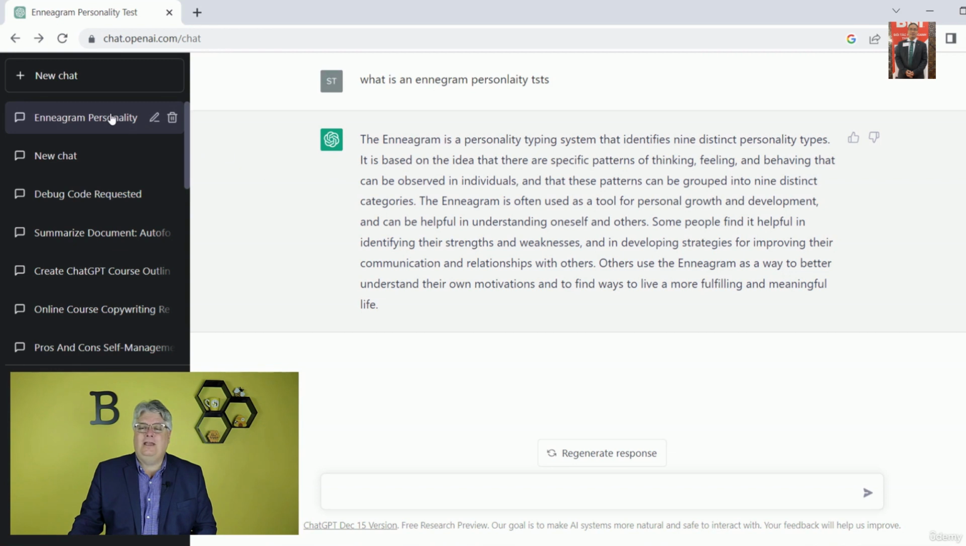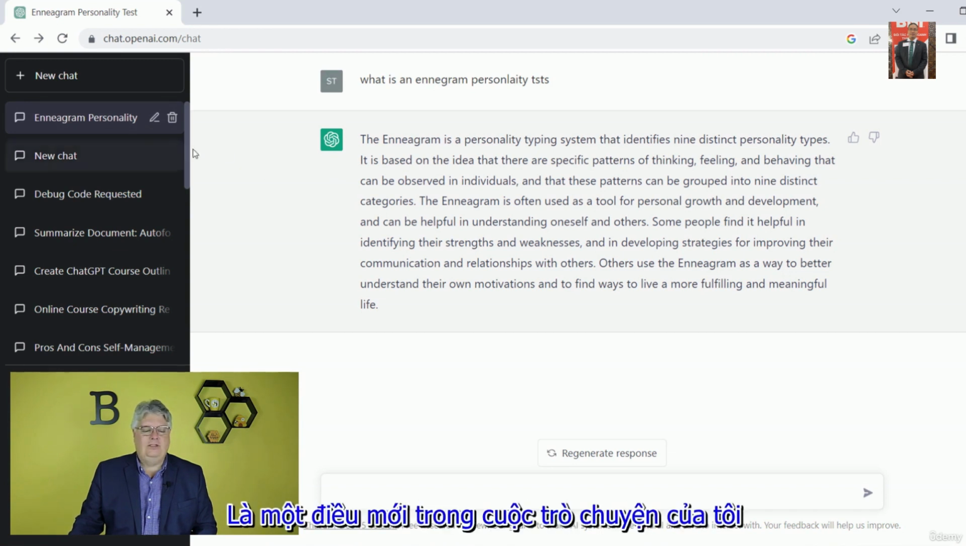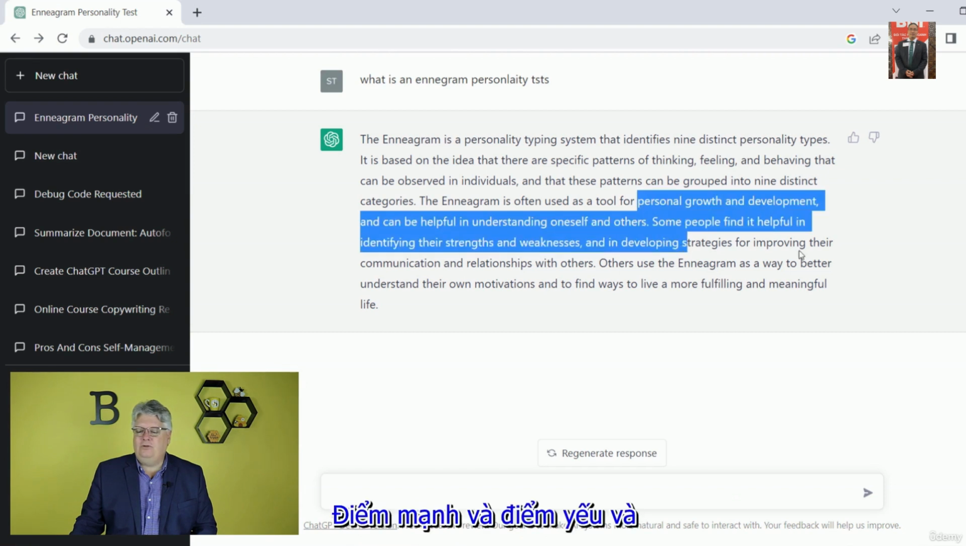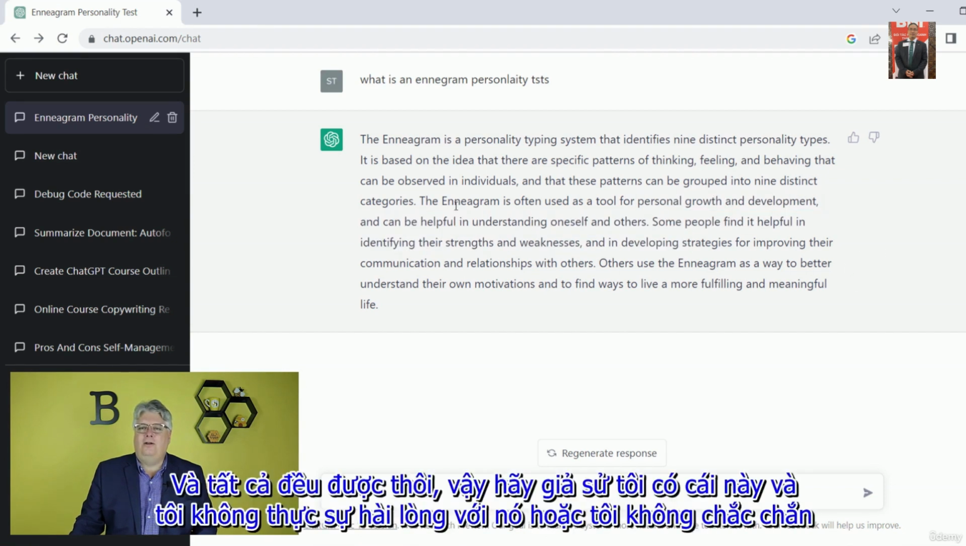See how it's added to my chat over here too as a new thing in my chat. And I can read through this and I can find out about strengths and weaknesses and all that. All of it is fine.